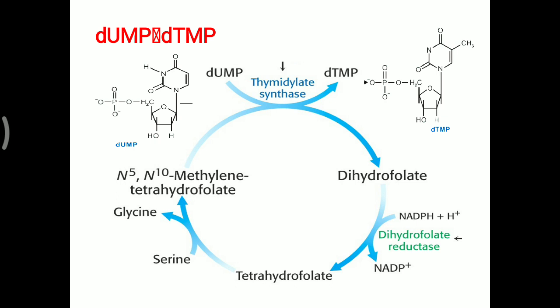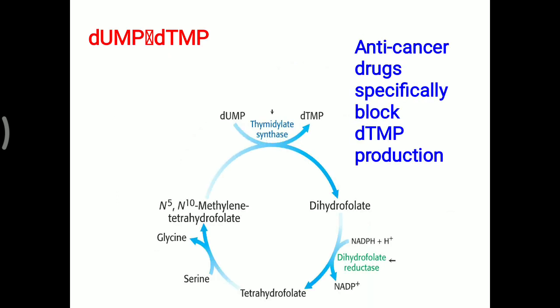is affected, then the conversion of UMP to deoxy-TMP will be affected. So that is the main site for the activity of anti-cancer agents. These anti-cancer drugs specifically block deoxy-TMP production. So if either enzyme is affected, then this reaction can be blocked.